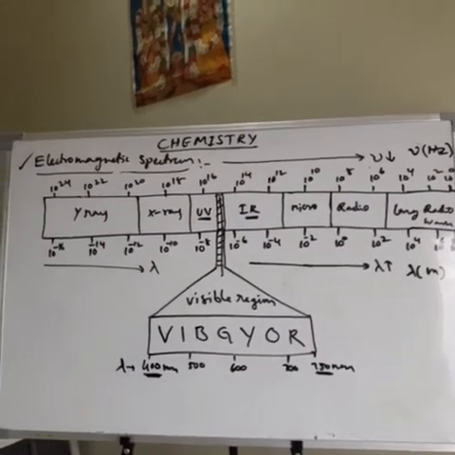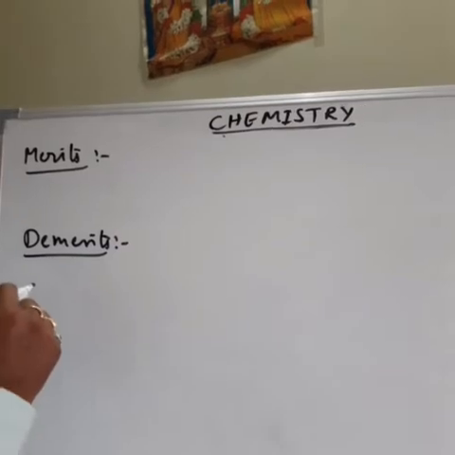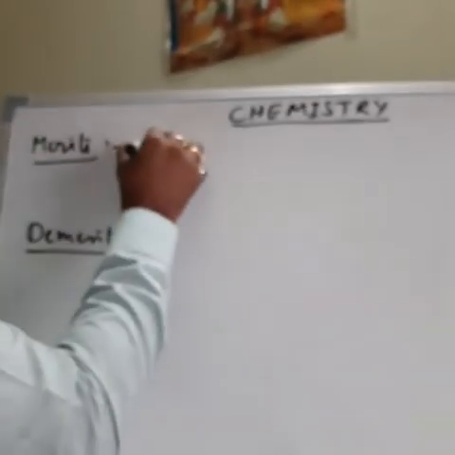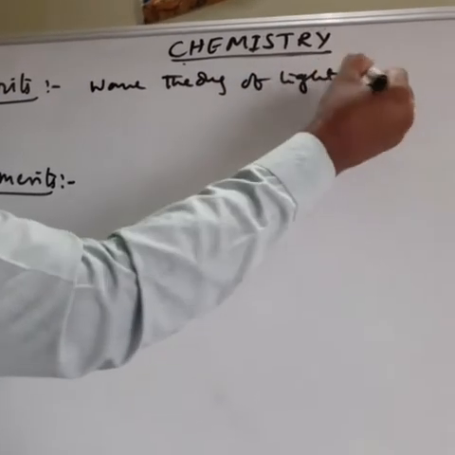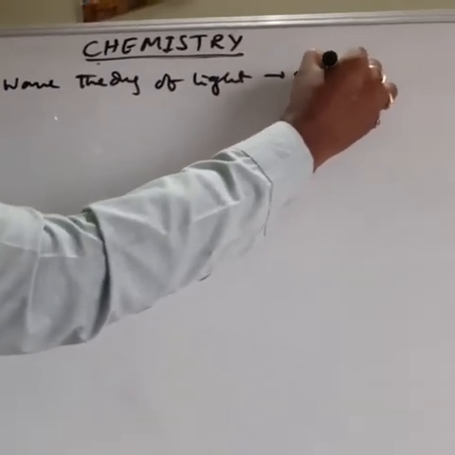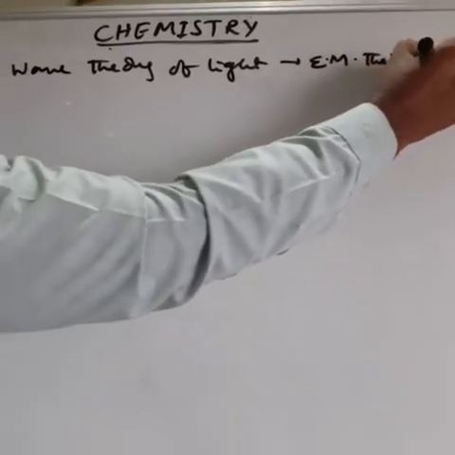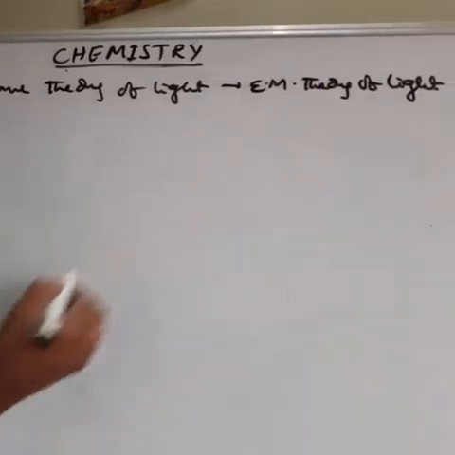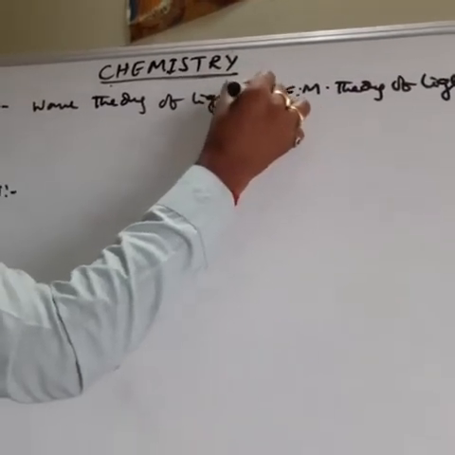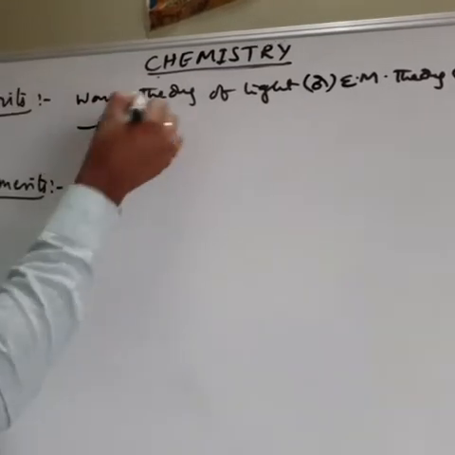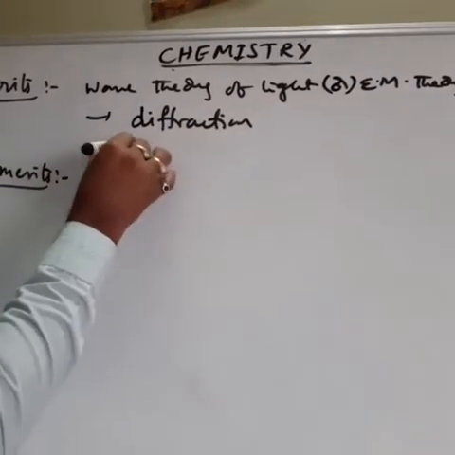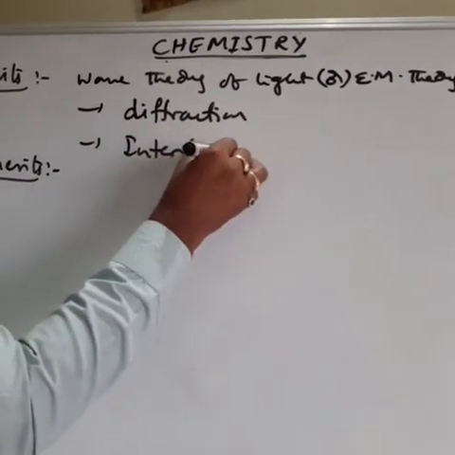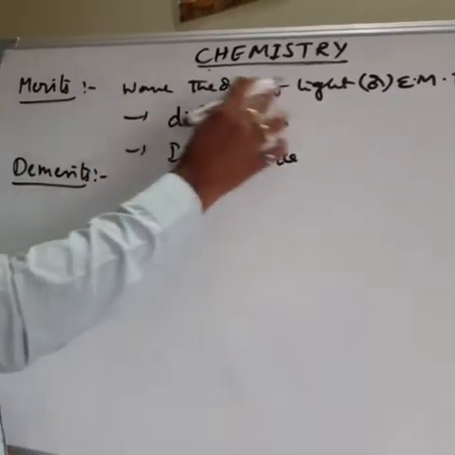Then the next one is the merits of the wave theory of light or electromagnetic theory of light.